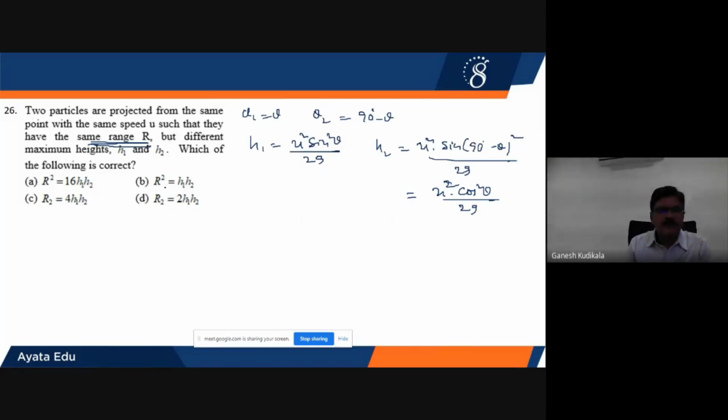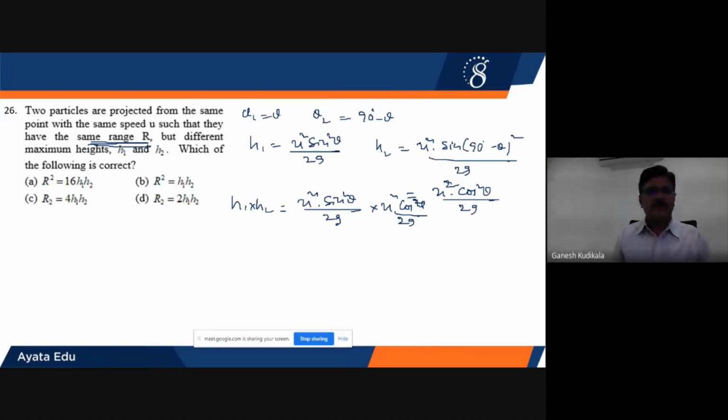But if we compare, all the options are in terms of H1, H2. Definitely I have to multiply H1 and H2, that is, find the product of H1, H2. It is u square into sine square theta divided by 2g, into u square into cos square theta divided by 2g.